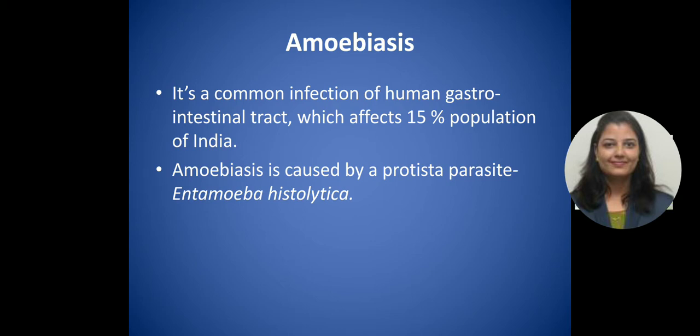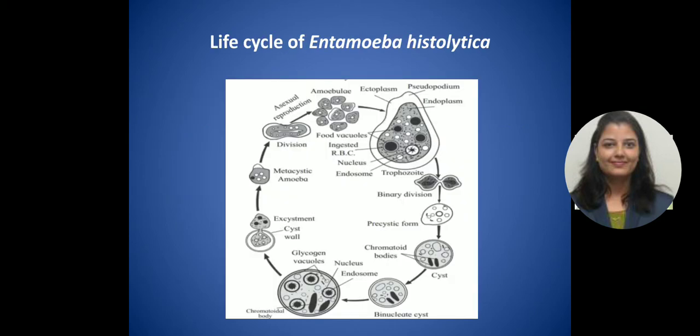The next disease is amoebiasis. It is a common infection of the human gastrointestinal tract, and almost 15% of the population of India is always affected with this disease. Amoebiasis is caused by a protist, Entamoeba histolytica. Here is the life cycle of Entamoeba histolytica.